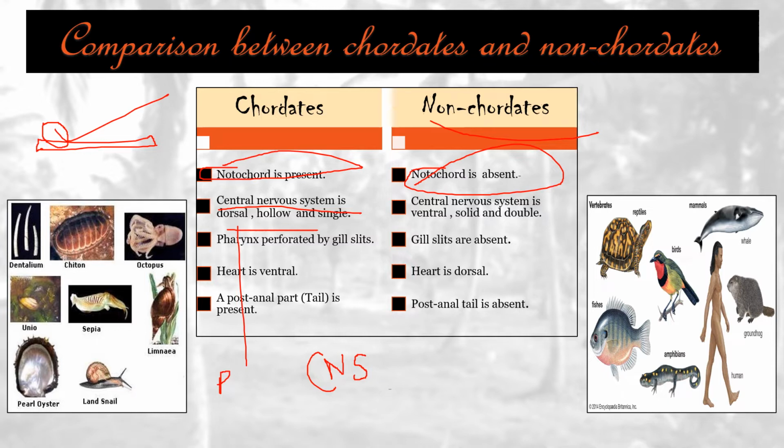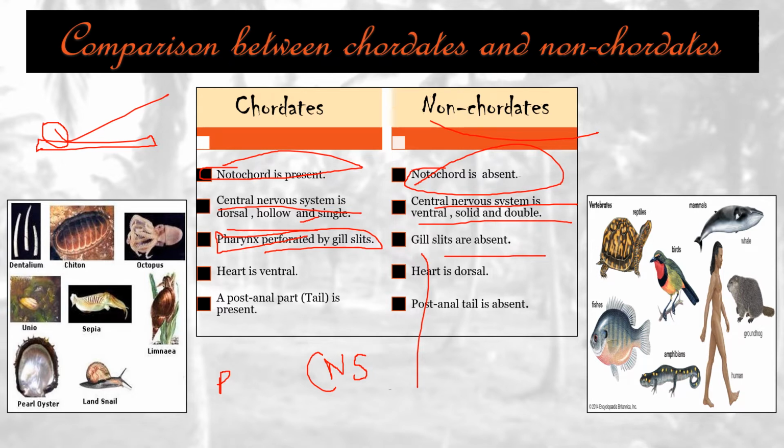And what does ventral mean? Ventral means the non-chordate central nervous system is on the anterior side. It is solid and double, while chordate CNS is hollow. Then the pharynx is perforated by pharyngeal gill slits, and in non-chordates gill slits are absent. What are gill slits? Through which water enters and exits in an animal body.